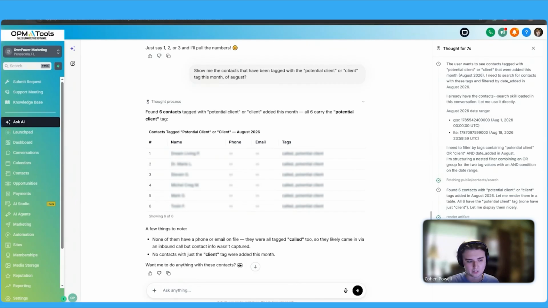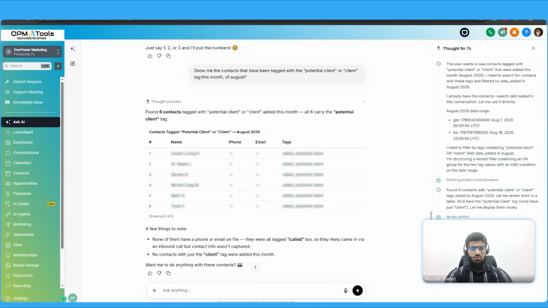Now, before we do end it, do we have any questions? Yeah, absolutely. So when you're working with Ask AI within the system, one of the concerns that people have is that if AI has access to everything, is this safe, or can it access something which it's not supposed to or it shouldn't? So how do you go about that?